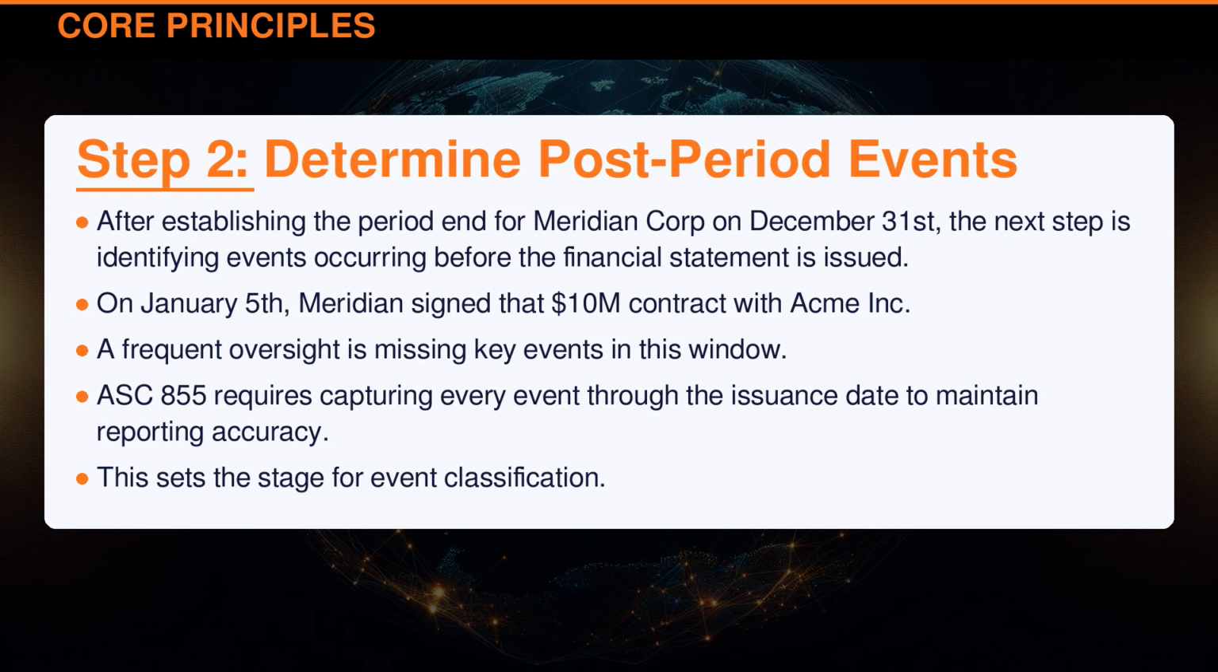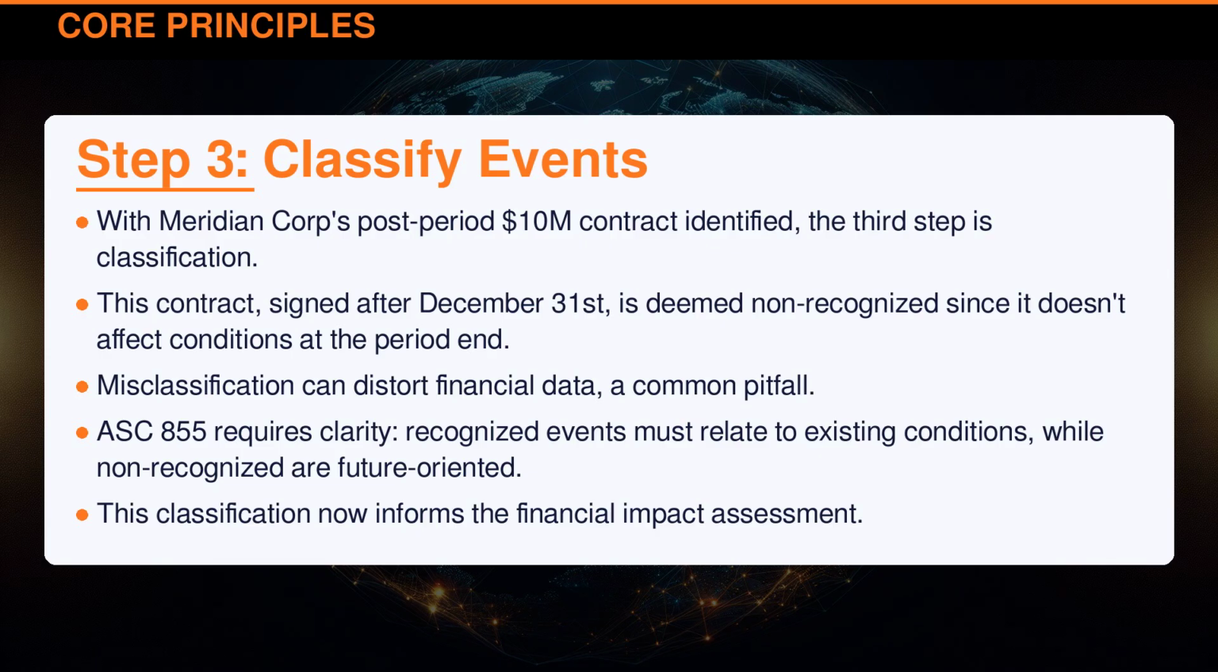ASC 855 requires capturing every event through the issuance date to maintain reporting accuracy. This sets the stage for event classification. With Meridian Corporation's post-period $10 million contract identified, the third step is classification. This contract, signed after December 31st, is deemed non-recognized since it doesn't affect conditions at the period end.